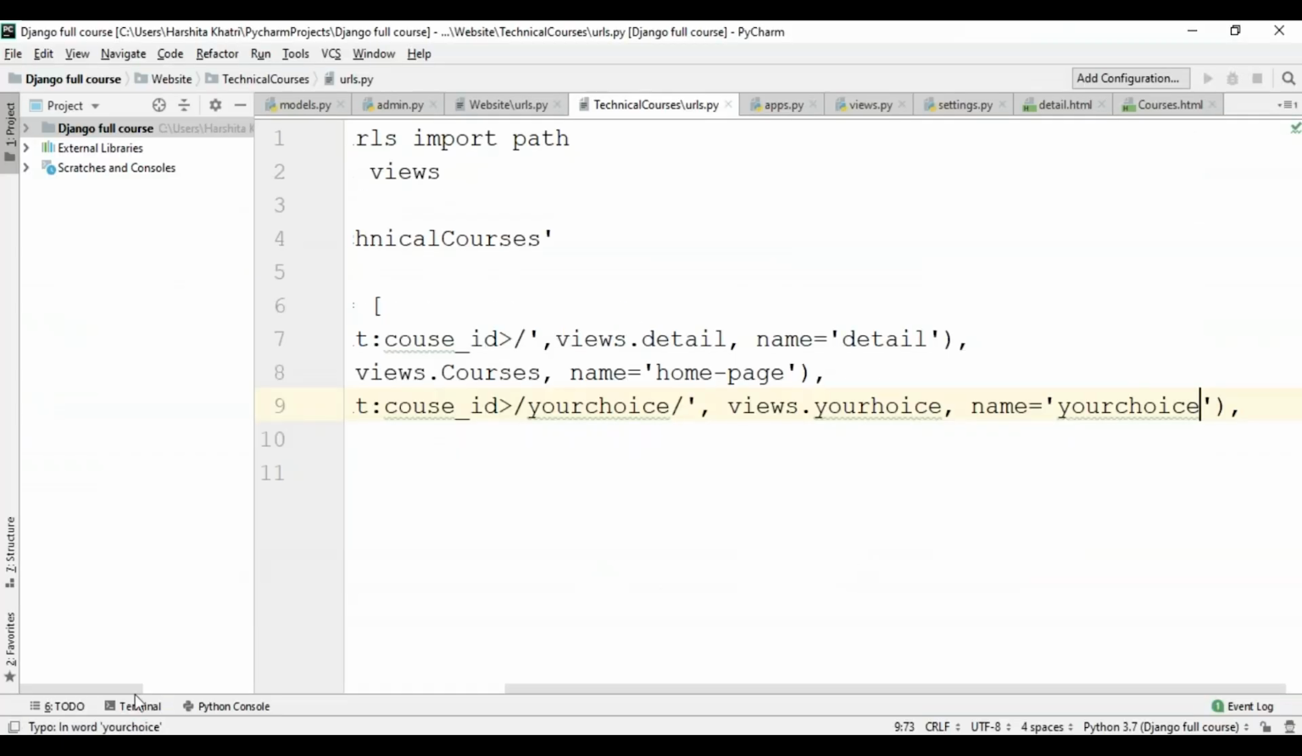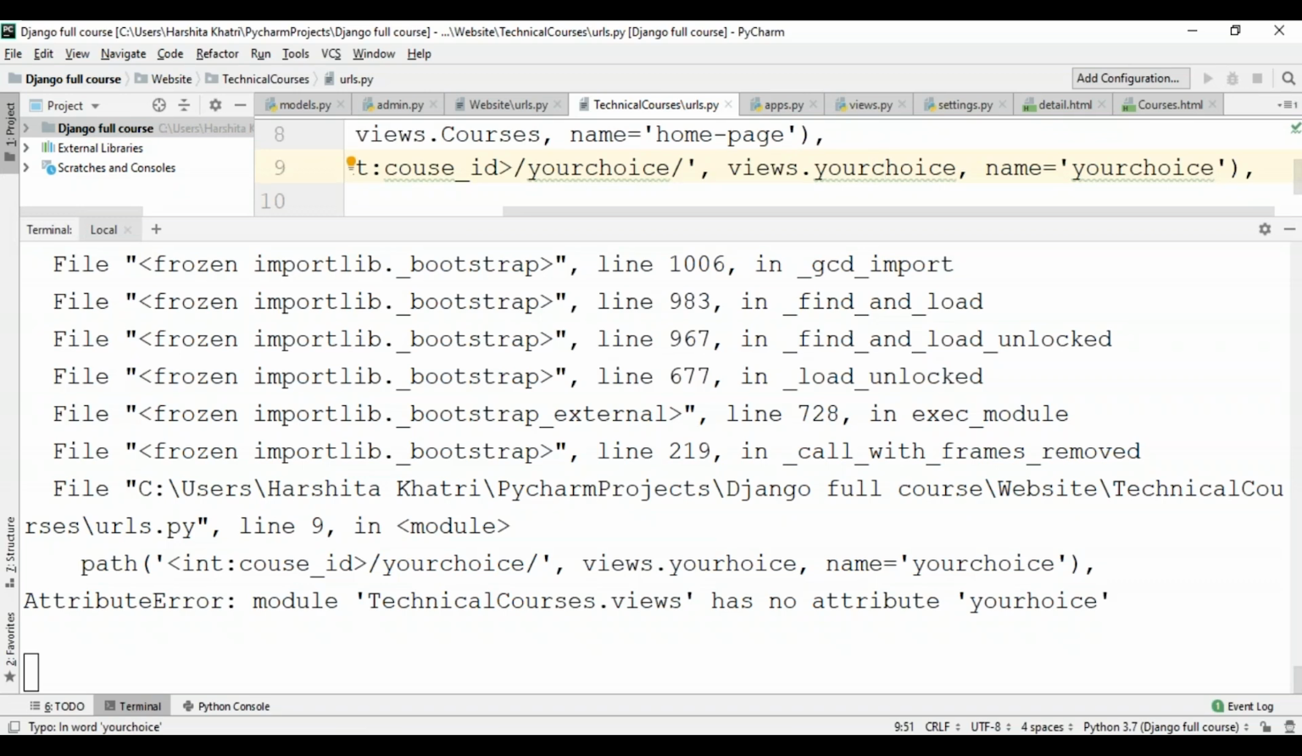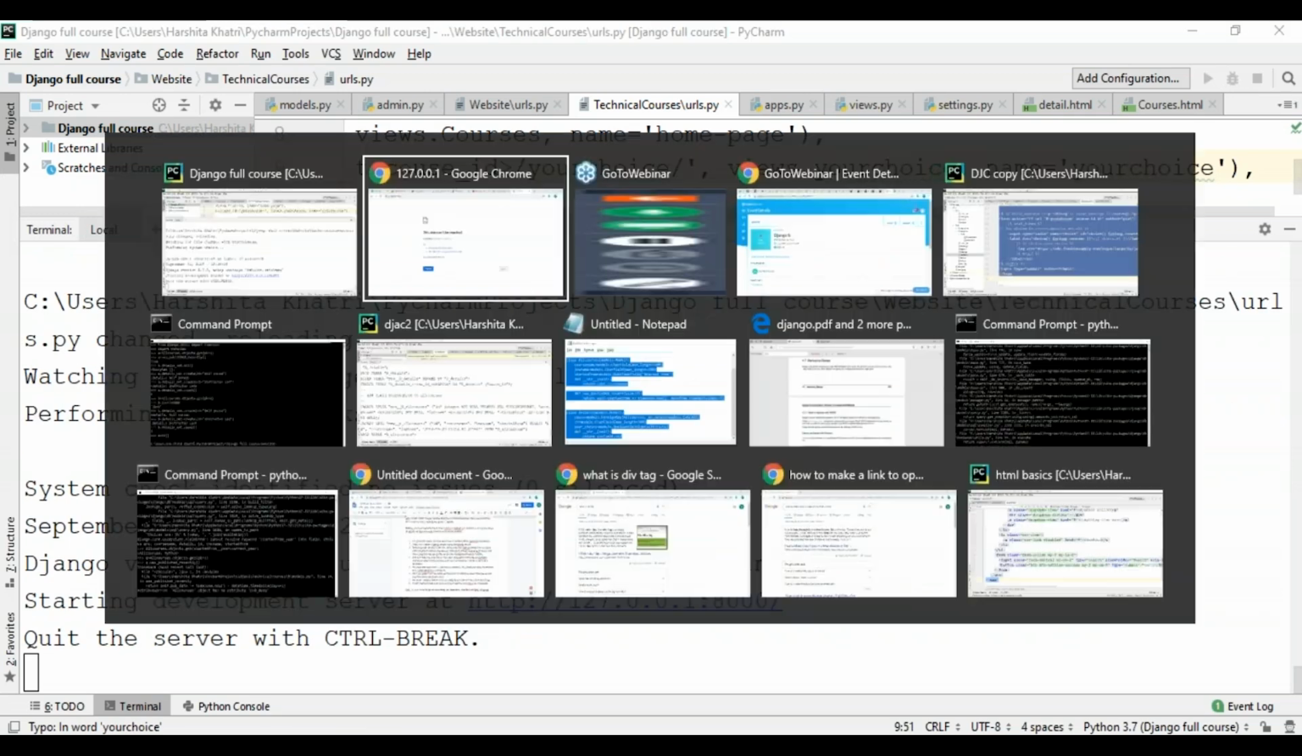Okay, my development server doesn't seem to be running. Okay, I've made a mistake over here. It's your choice, not Hoist. So I'll just save this. I'll get back to my server and I'll rerun this.